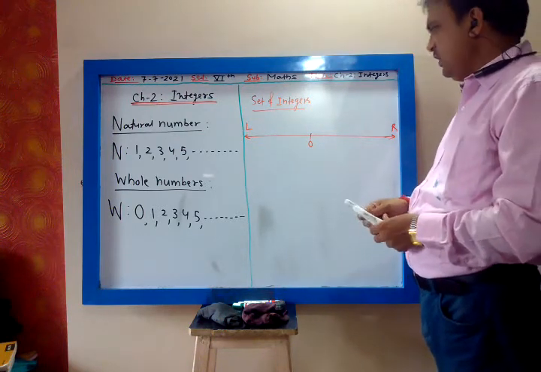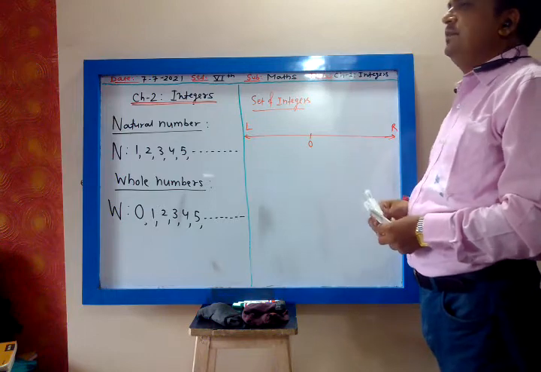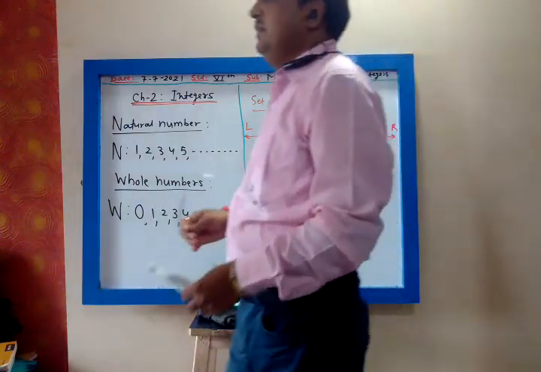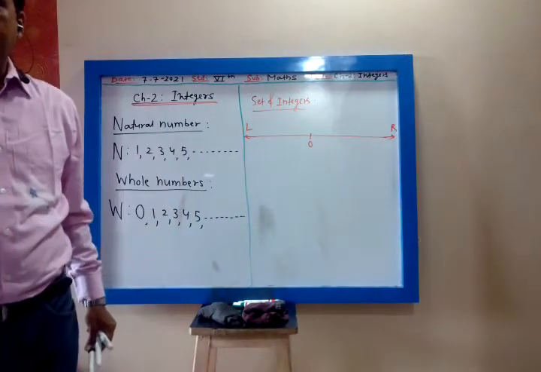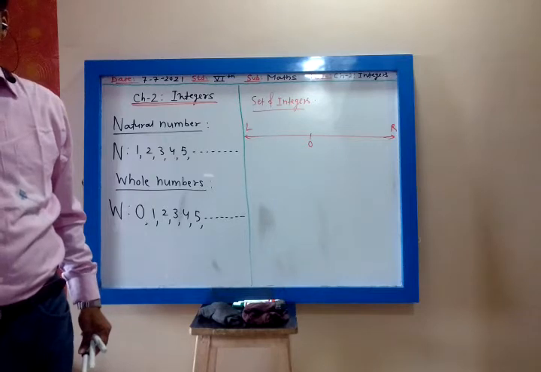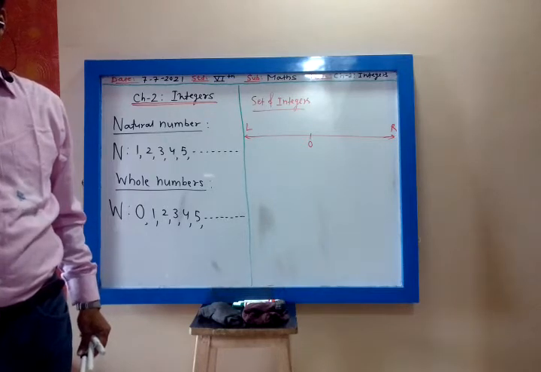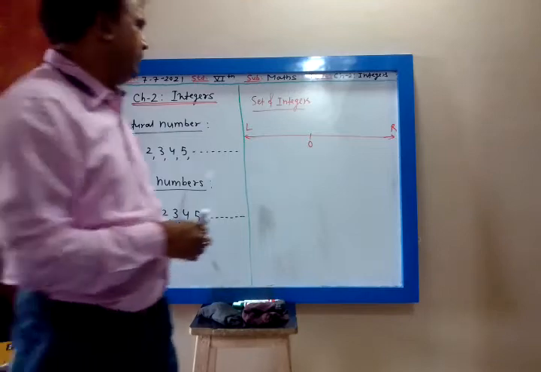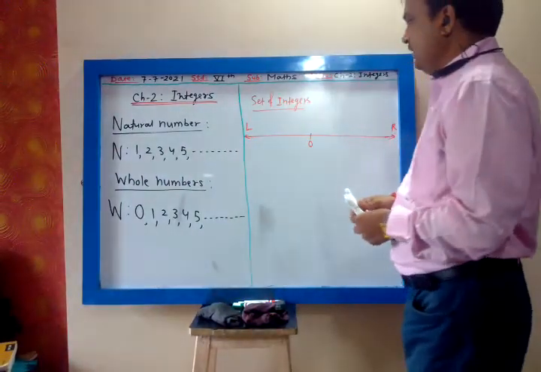Draw this. In the center of this number line we have 0. Now 0 has no sign.